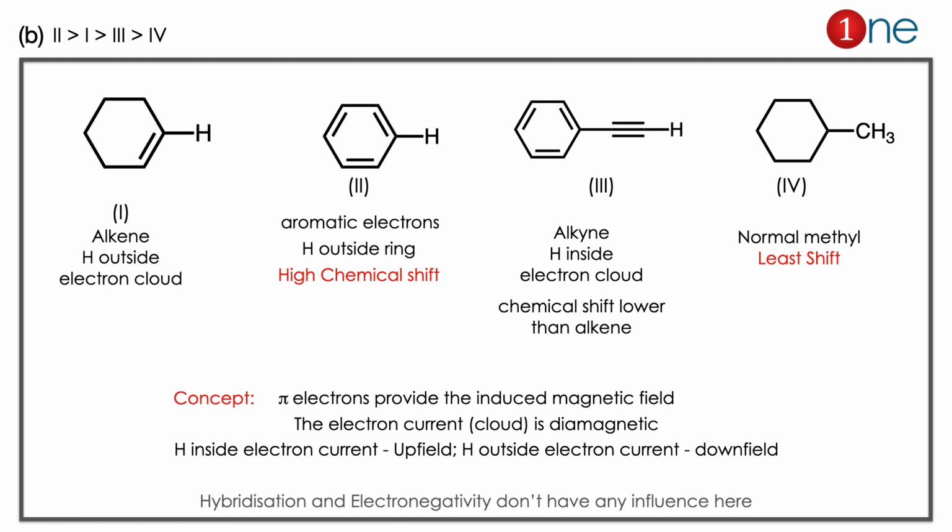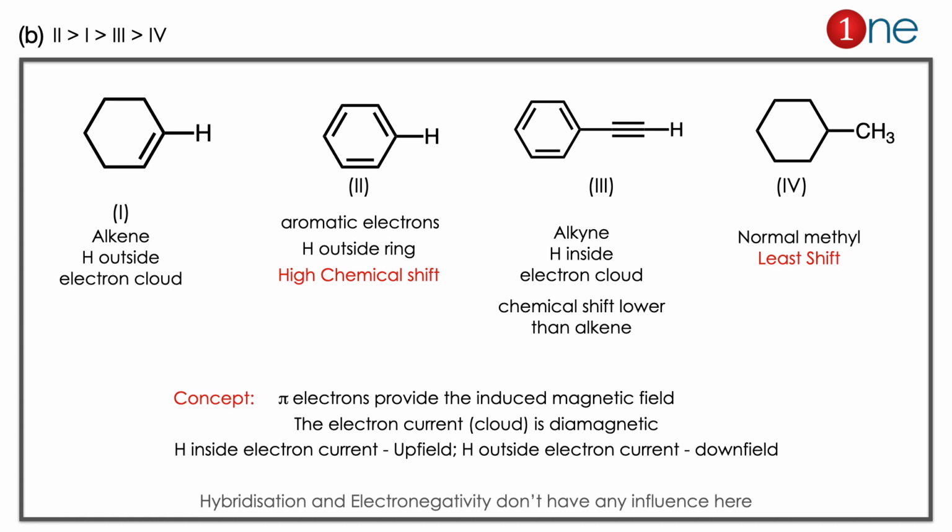Here let us analyze the extremes there. Normally the electron current which is generated by a double bond influences the induced magnetic field. In benzene pi electrons are more, so the induction is also more. The hydrogen is also outside the cloud there. Since the ring is aromatic, outside will be paramagnetic, ring will be diamagnetic. So hydrogen in the paramagnetic region will be deshielded, it will come in the downfield region. So it will come first. If you look at the least one, it is methyl because no influence is there. So the shift will be the least one.